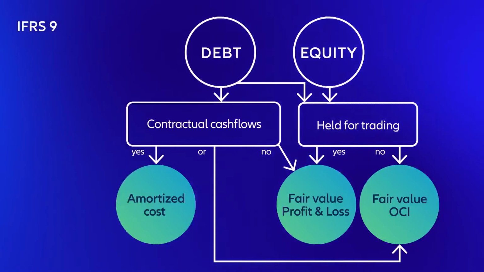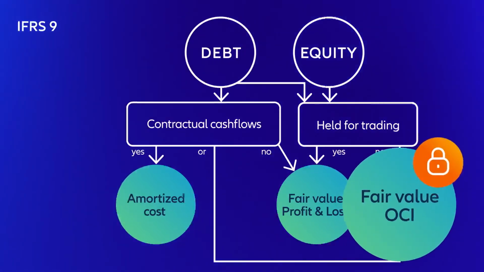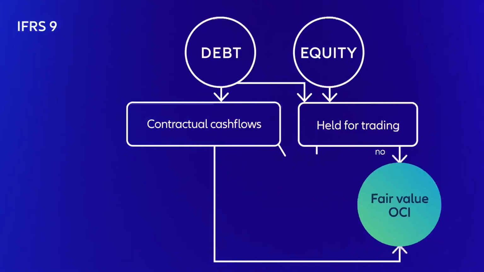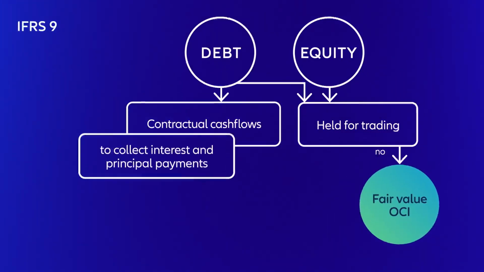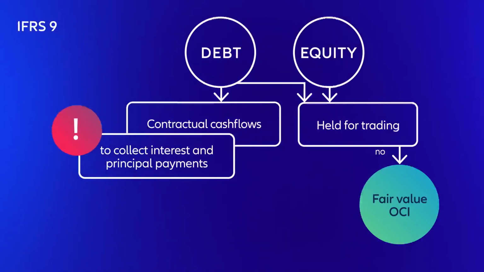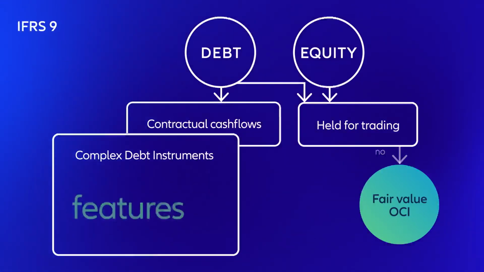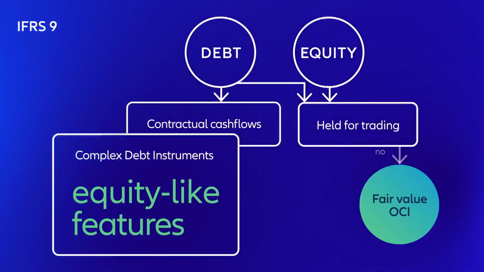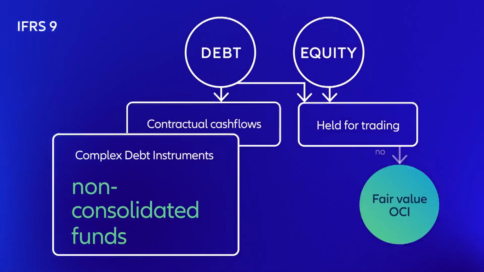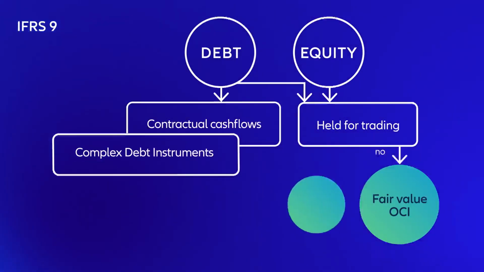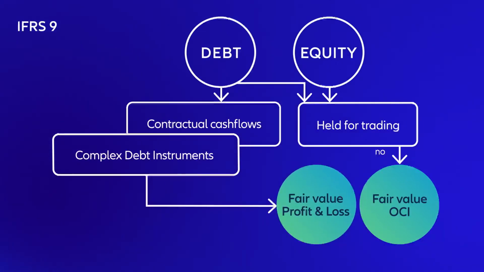The main change of IFRS 9 is a more restrictive usage of the fair value through OCI method. Only debt instruments that are used to collect interest and principal payments are now allowed to be classified under the OCI option. Further, more complex debt instruments, for example, those that may have some equity-like features or non-consolidated funds, must be classified under fair value through profit and loss.